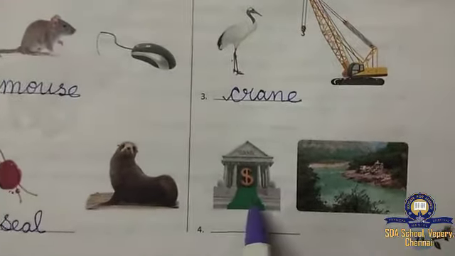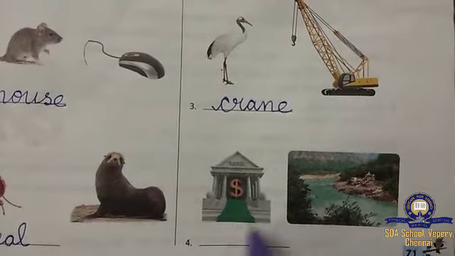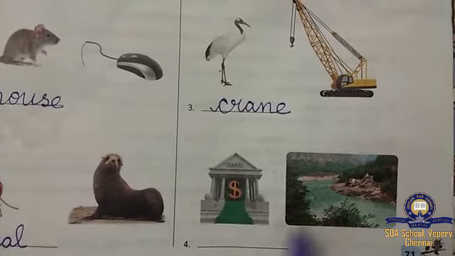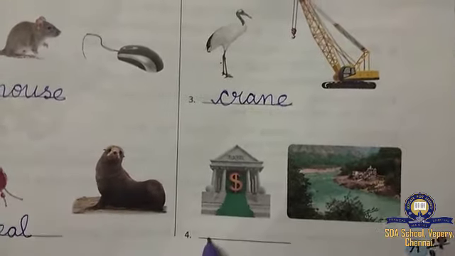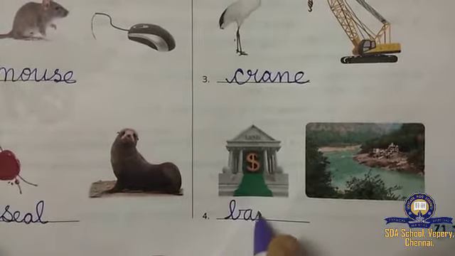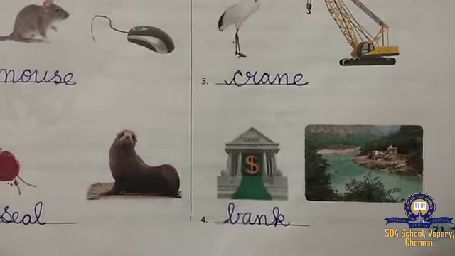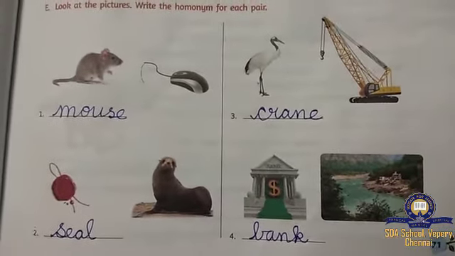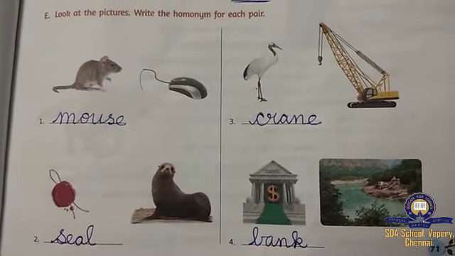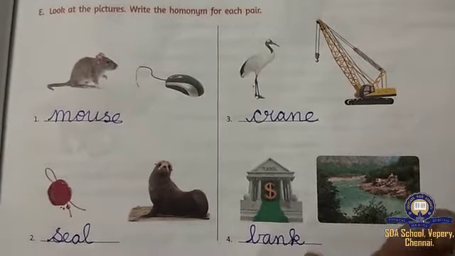And the last one, what is this, children? Bank. Bank of the river, and this is bank. So the spelling is B-A-N-K, bank. Okay, children? If you want, you can write some of the words and you can send them to my personal WhatsApp. So I will be very happy.